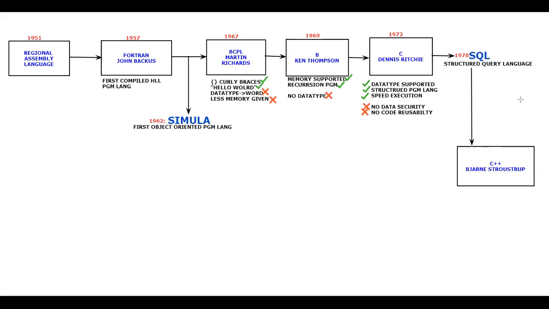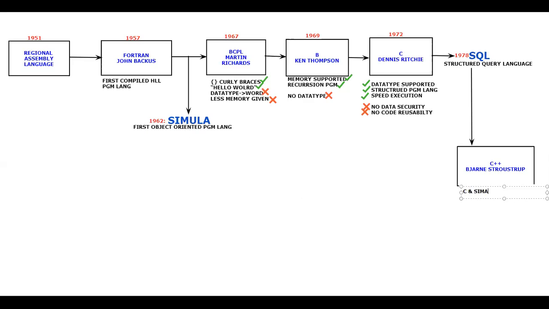So what are the advantages with respect to the C programming language? Some interesting facts about C++. This fellow took an idea from the C programming language as well as from the first ever object-oriented programming language, Simula.